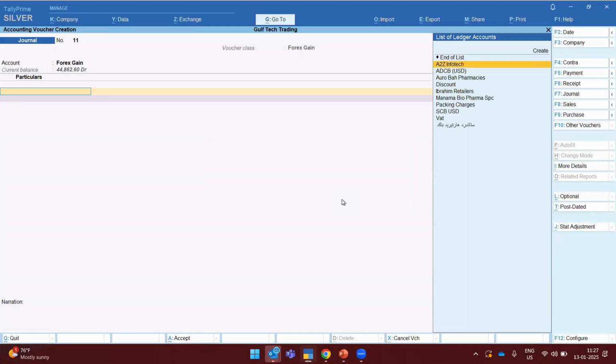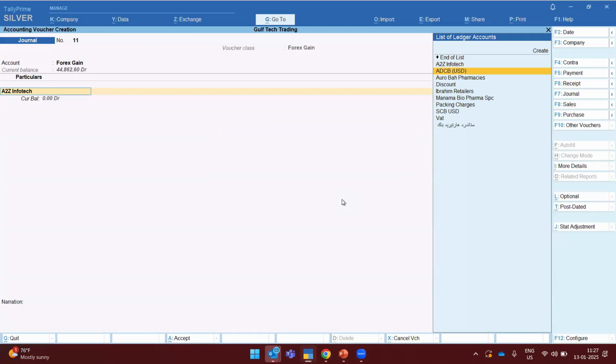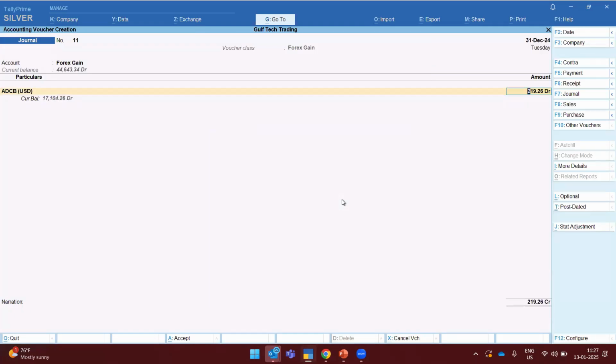So if I select this party, I can see here. If you have recorded any terms of entries, that particular amount will be directly fetched here. If you have any tracking, that tracking will be allowed to take those particular transactions here. The same way, once you record the gain transaction, similarly you have to record the Forex loss transaction, if you have any Forex loss.